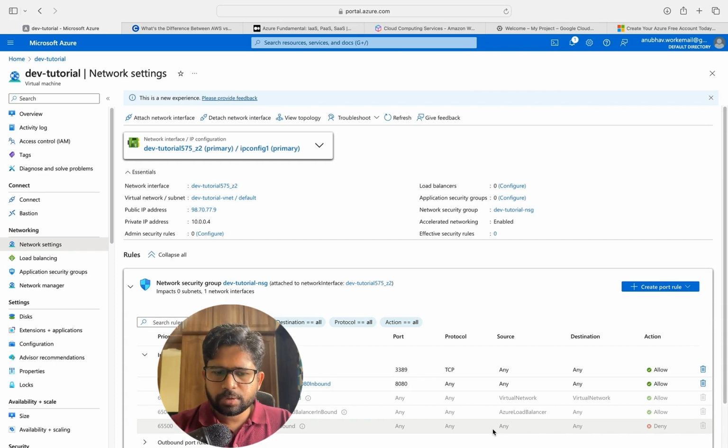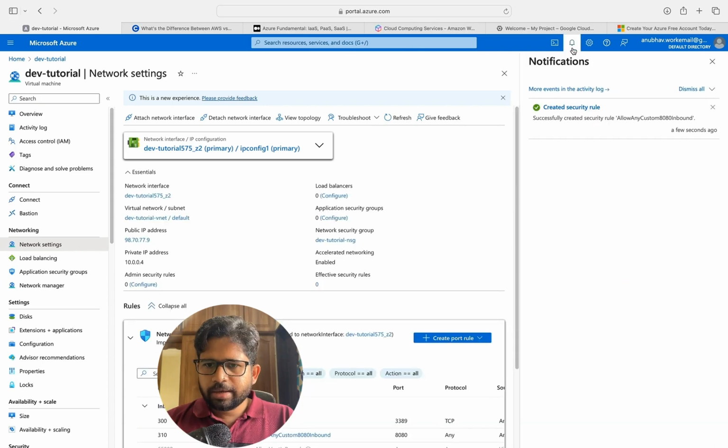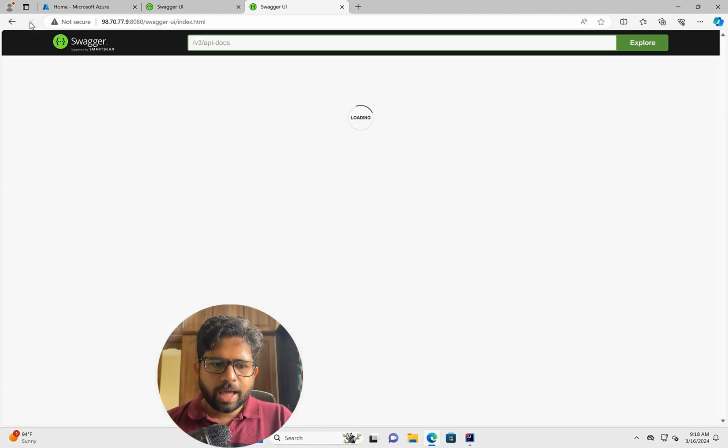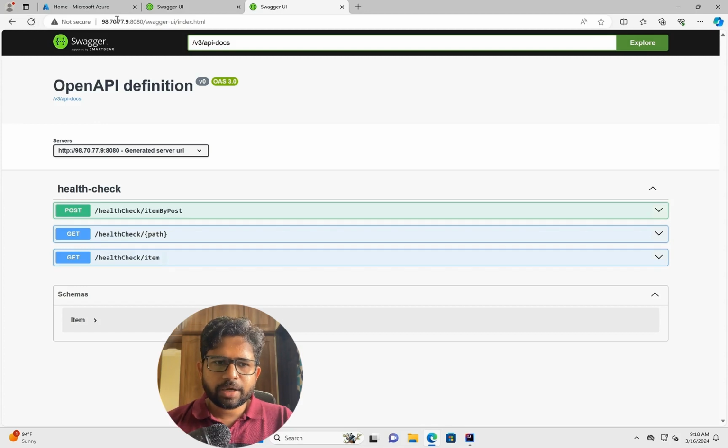So you have to do those network settings from the browser itself. You don't have to log into the VM. You just make the setting here and the changes will be reflected for the VM directly. So I have made those changes and you can see the security rule is added. Now I'll go back to the VM and I'll reload this endpoint. Let's see what happens. You see this endpoint is working now.